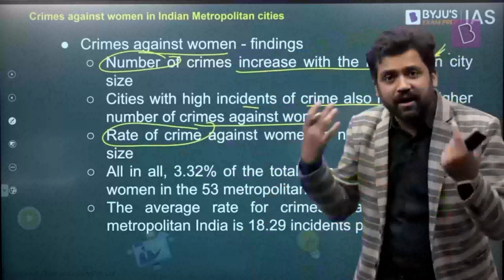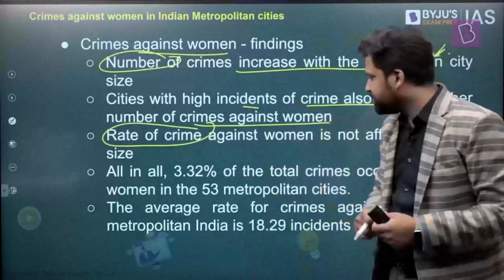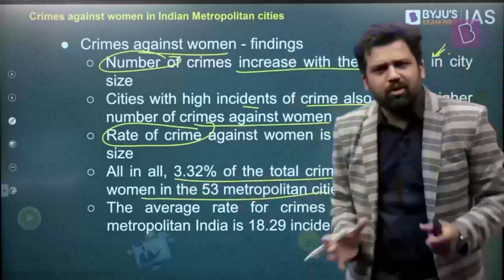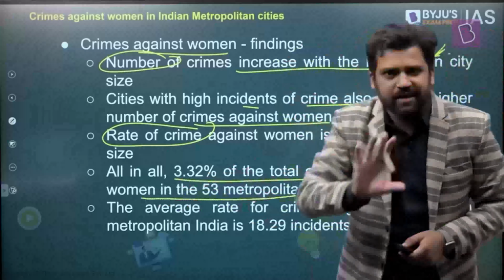Between the rate of crimes against women and size of city, there is not much linkage. Apart from that, some numbers: if you look at the total number of crimes, 3.32% of those crimes in metropolitan cities are against women.